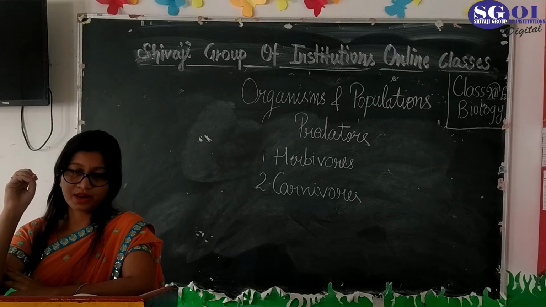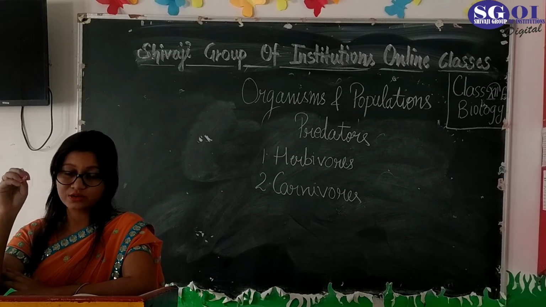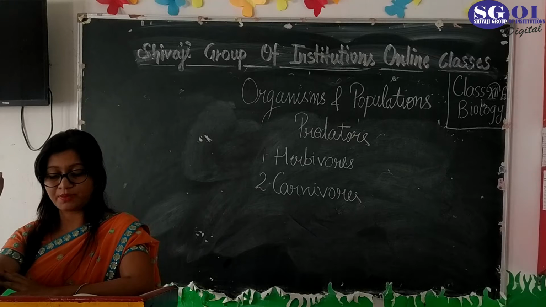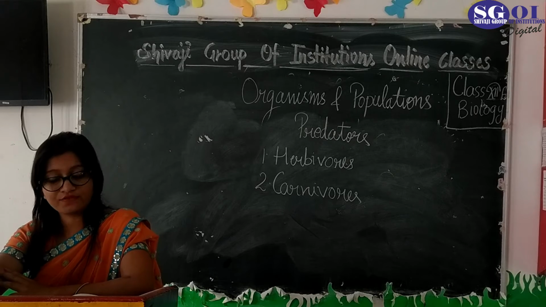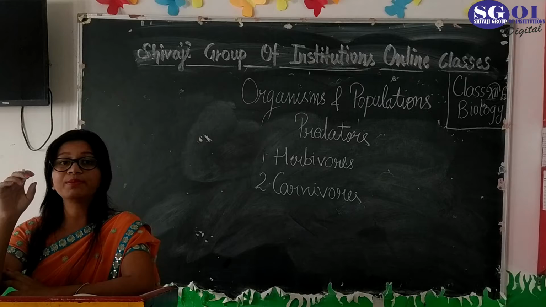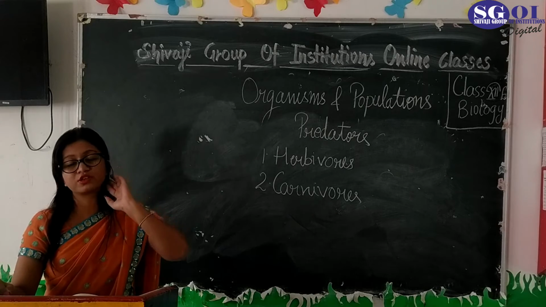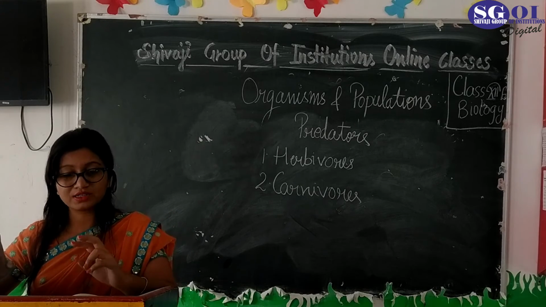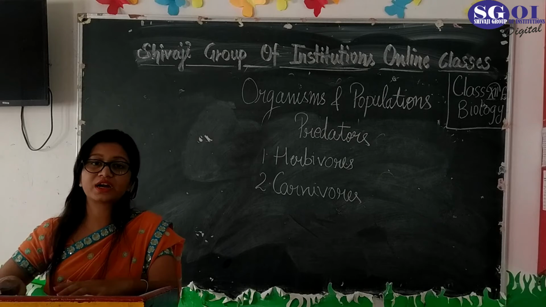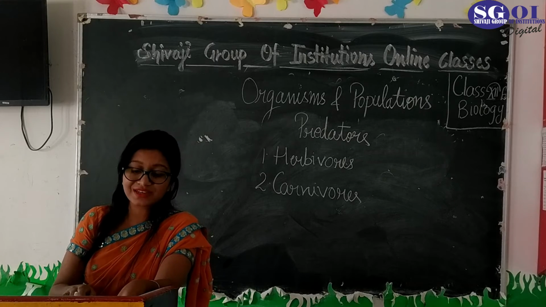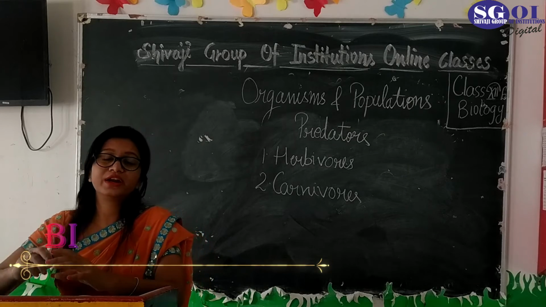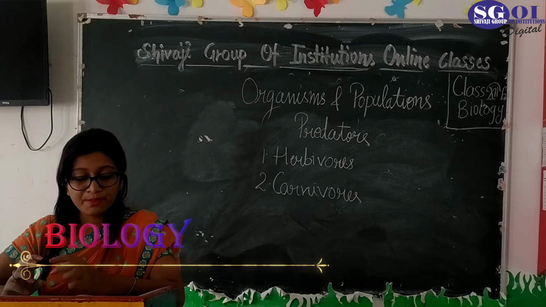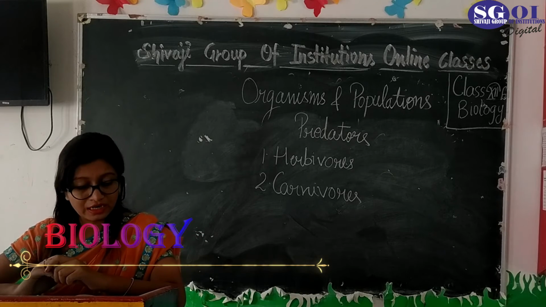Population dynamics according to this interaction is determined by how many prey the predators capture and at what interval of time. Second, how rapidly the prey can compensate for this loss in their population. Both these factors are considered simultaneously. Both are very important if we want to know the population dynamics on the basis of the predator and prey relationship.